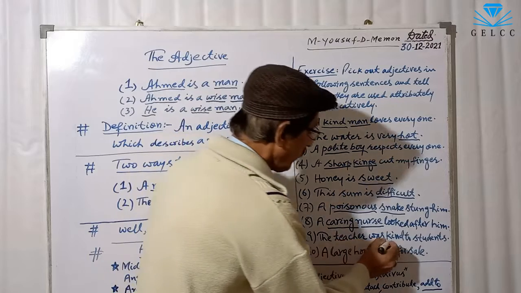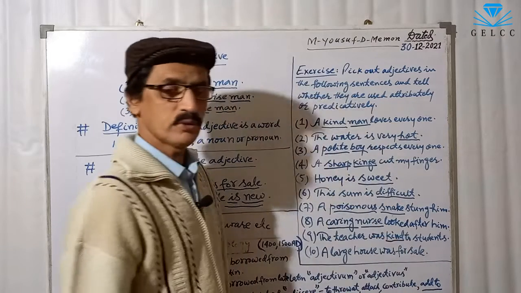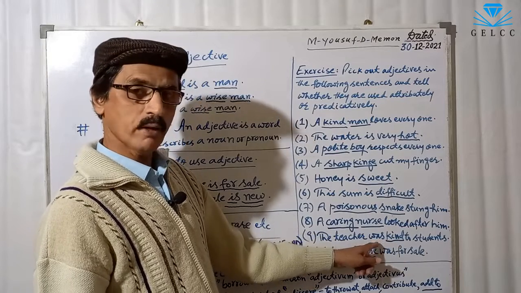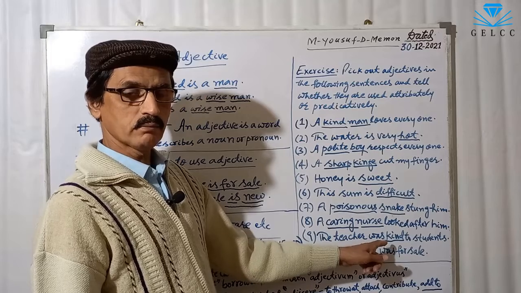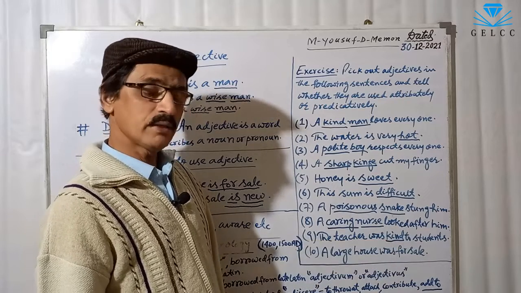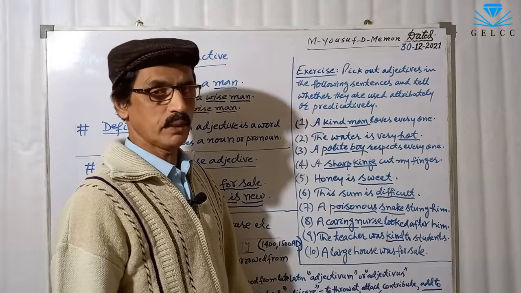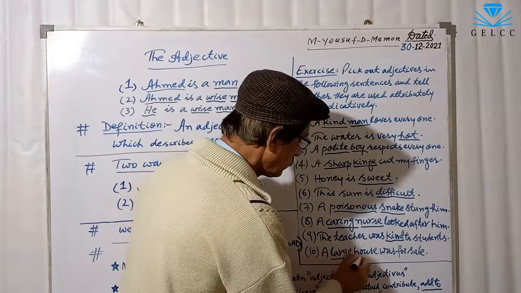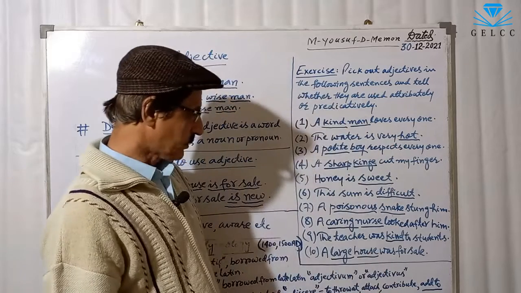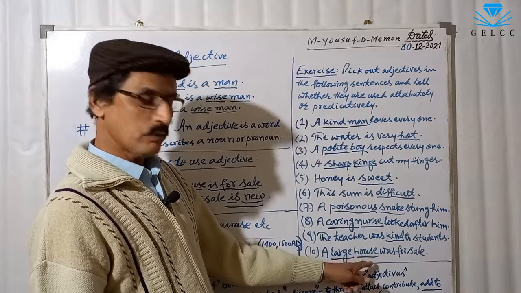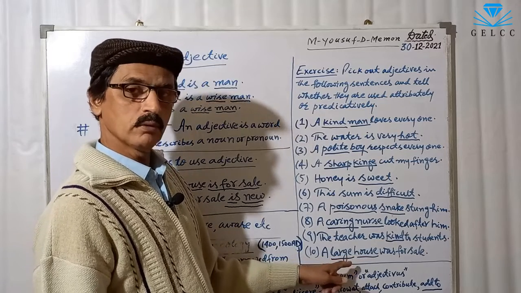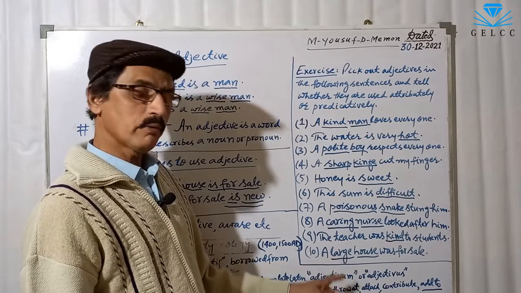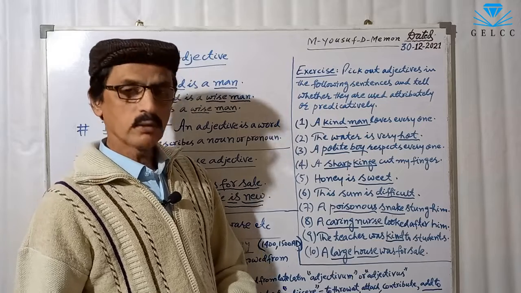Number 9, the teacher was kind to his students. Kind is adjective. It is used after the verb was, so it is a predicate. This adjective is used predicatively. Number 10, a large house was for sale. House is a noun. Large is used before noun. It is an attributive adjective. So, the adjective large is used attributively.